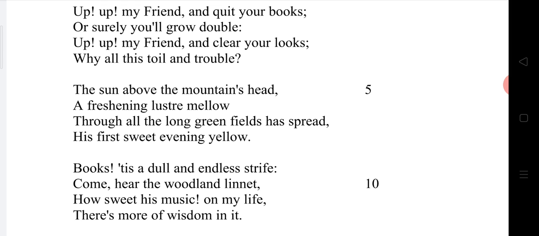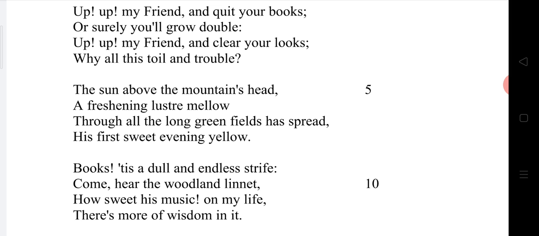You have to make a correct decision now, or else your life will be under threat. You will face a lot of consequences. You will face a lot of troubles in the future if you keep on reading books continuously for hours. So clear your looks. Think seriously. Think clearly and seriously and take a correct decision.